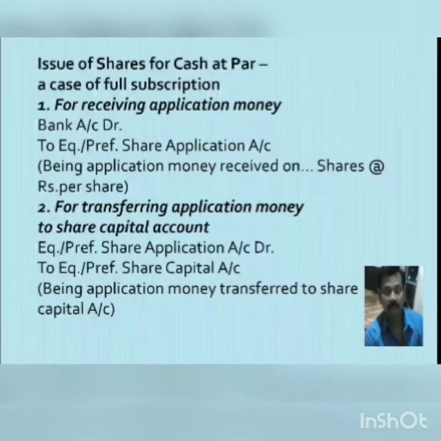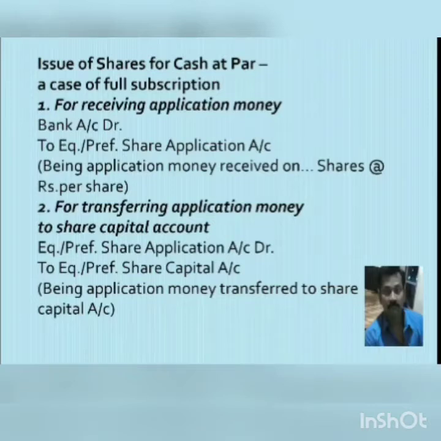Now let's see the accounting treatment in case of issue of shares for cash at par. It means when the shares are issued for cash at par, the nominal value and the issue price are the same. So the first one, a case of full subscription, means when the number of applications received is equal to the number of shares issued.